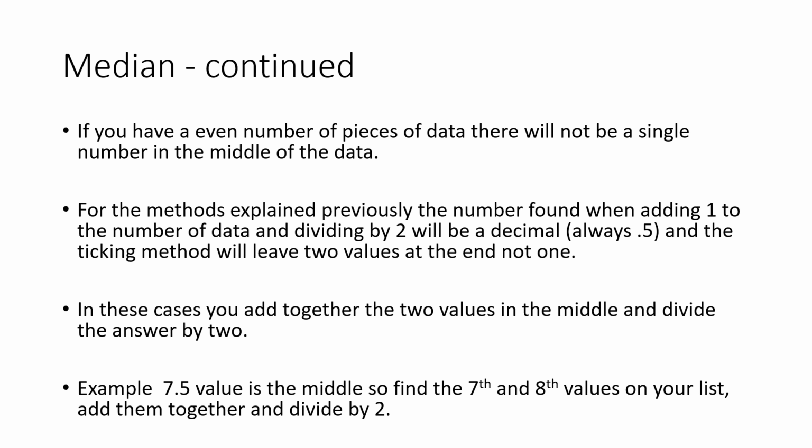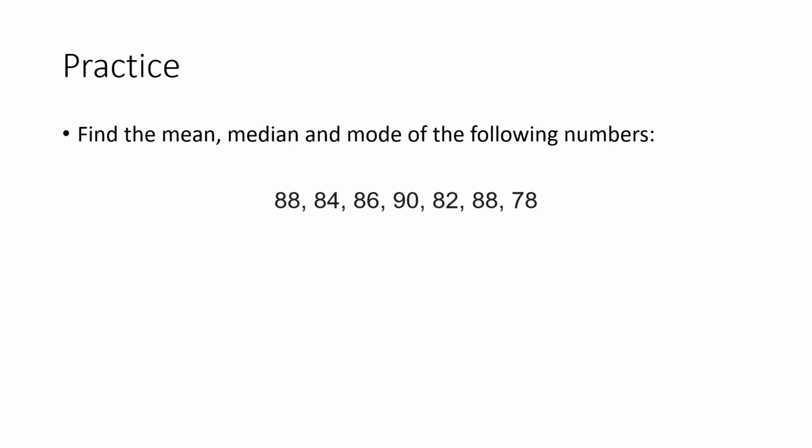So what do you do with the two numbers that you're left with in the middle? In the example here, we want the 7.5th value, so you would find the 7th value and the 8th value. Once you've got these two middle values, you add those two numbers together and divide by 2, and that will give you the median. So let's practice these skills now. Stop the video, pause it, and find the median, mean, and mode of the following numbers.